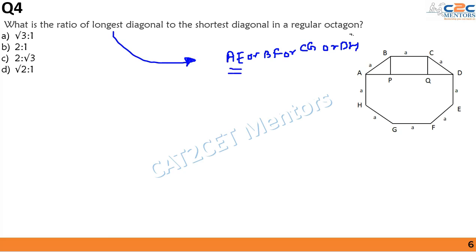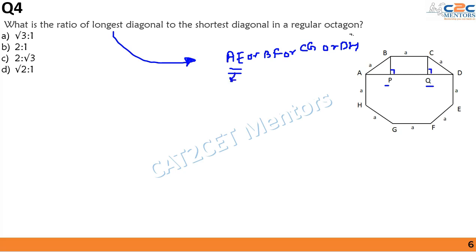So let us try to find it out. I have joined points A and D and dropped perpendiculars from the vertices B and C respectively on the segment that is joining A and D, and the points are P and Q respectively. Okay, this is the perpendicular that I have drawn. This is the construction that we have made in order to find out the length AE. We are finding out length AE first.